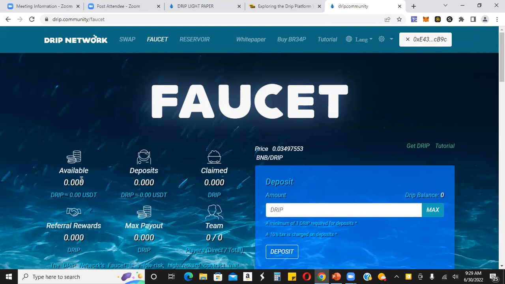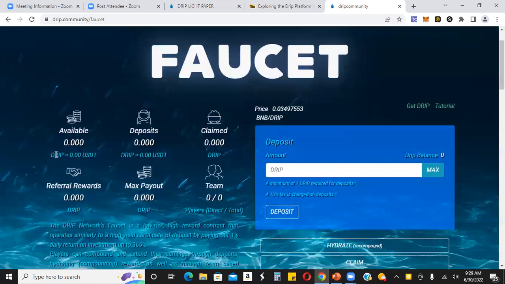Now, again, if it's a brand new account, you're not going to have anything here. But let me just take you through it so you can see what this looks like. Here, you'll be able to see your available drip. Once you start receiving your passive payouts, you start to see it here on this part of the UI. This is the deposits, okay, how much drip you have deposited. This is how much you claimed. Again, you can compare the deposits and the claimed here to see if you have a net negative or a net positive account. Here's where you're going to see your referral rewards, your max payout. And then if you're building a team, you'll see here the direct people you've personally referred, and then your team total, okay?